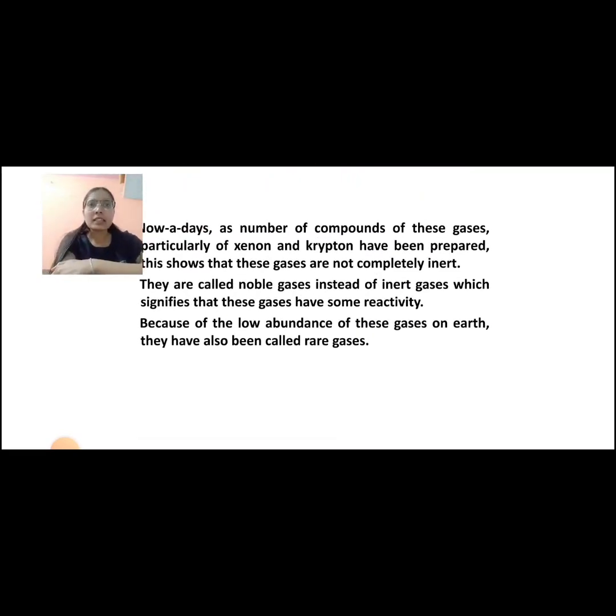Nowadays, a number of compounds of these gases, particularly of xenon and krypton, have been prepared. This shows that these gases are not completely inert. In earlier times, these gases were known as inert because there was no chemical reactivity shown at that time. They are called noble gases instead of inert gases, which signifies that these gases have some reactivity. Because of the low abundance of these gases on the earth, they are also known as rare gases.